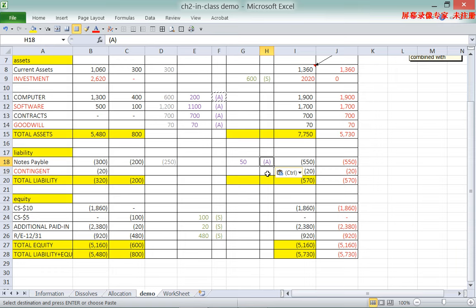Okay, so if we add all these A entries up, this is 2.12 million.